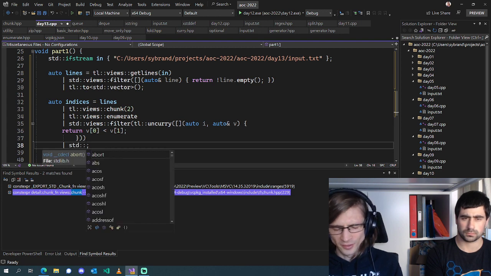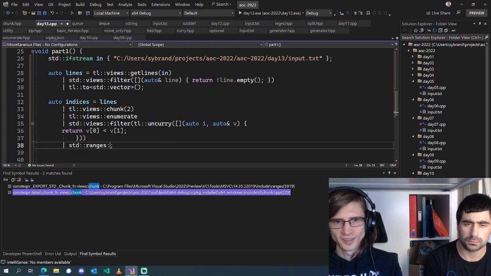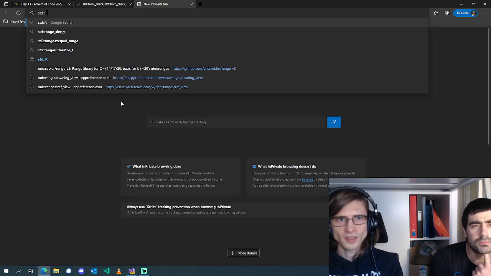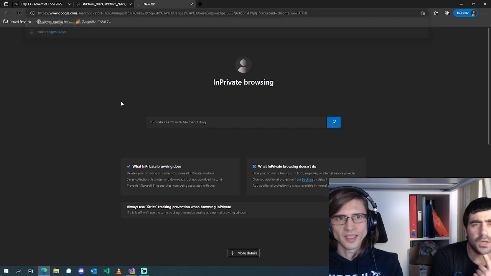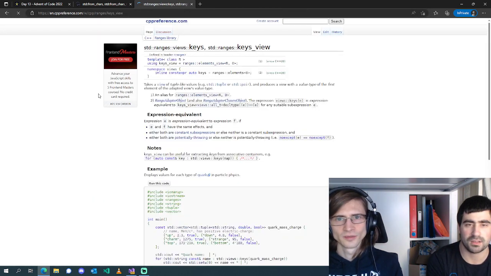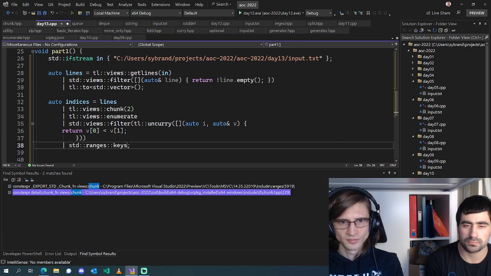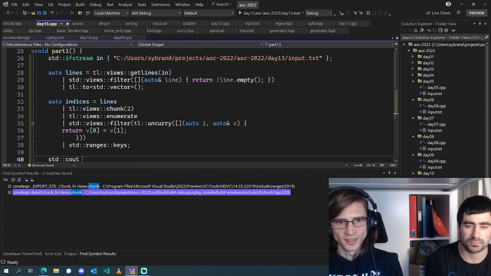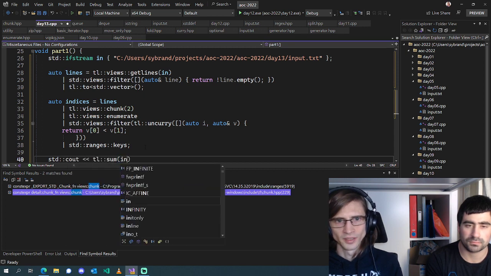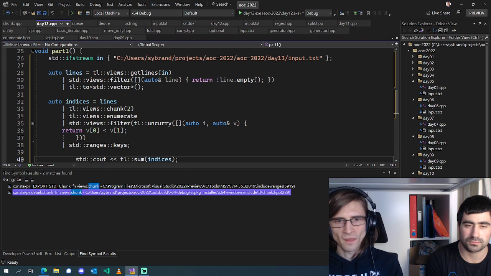Is there something for that, isn't there? std ranges keys. Yes, the forgotten one. It takes a view of tuple-like values and produces a view with the value type of the first element. Okay, so that's our indices, and then we just do std cout, std accumulate our indices, and that should work.